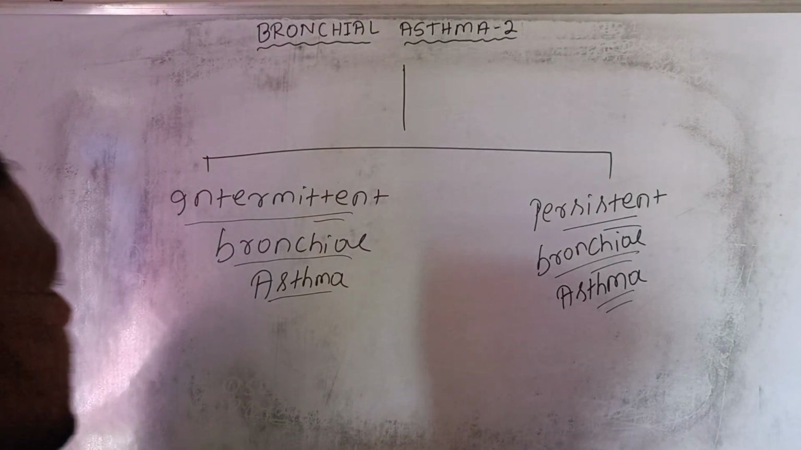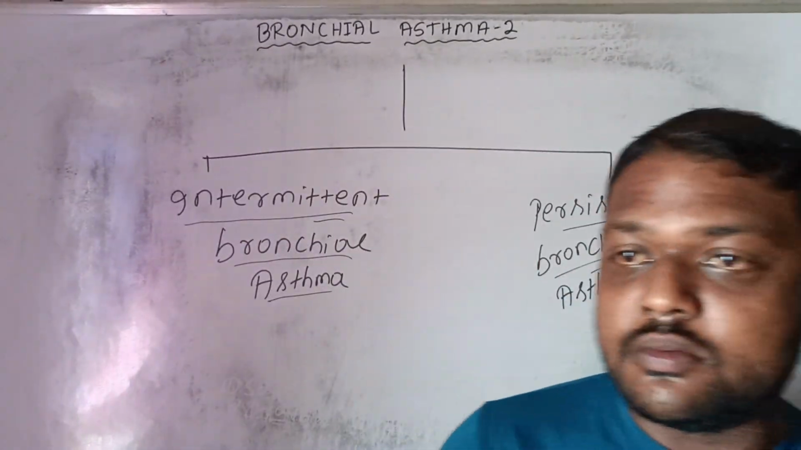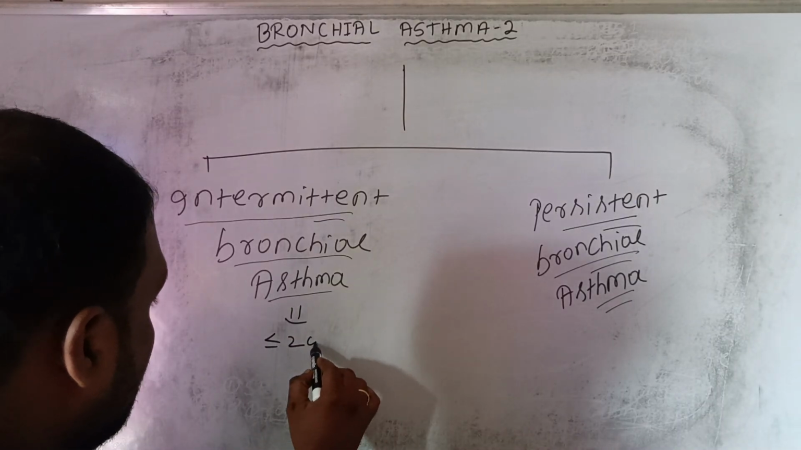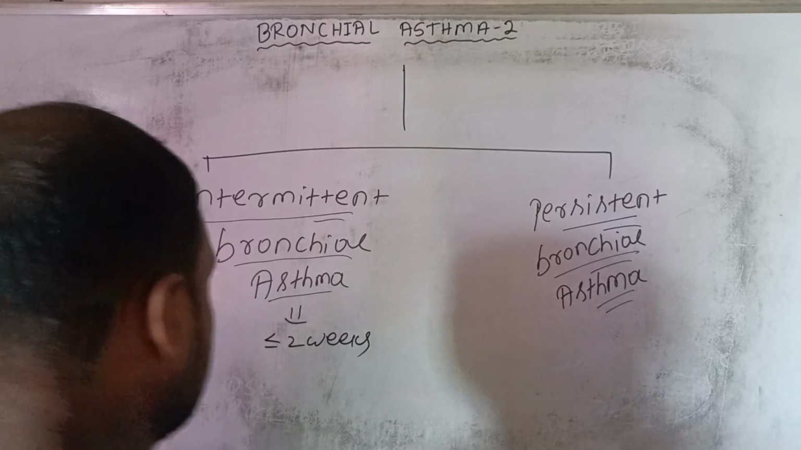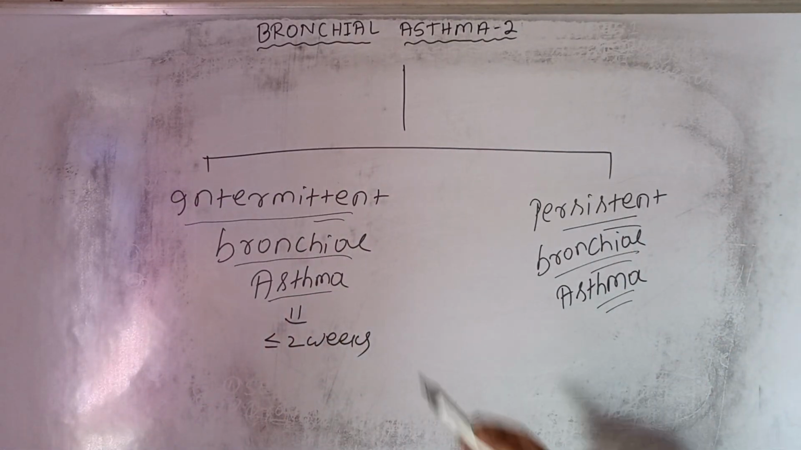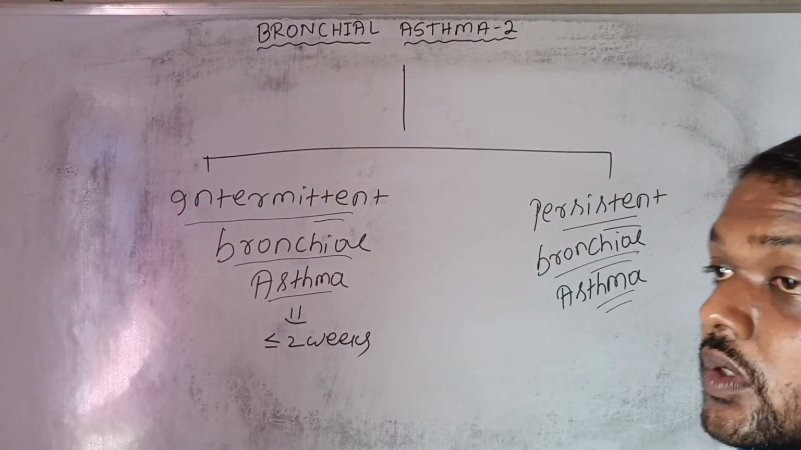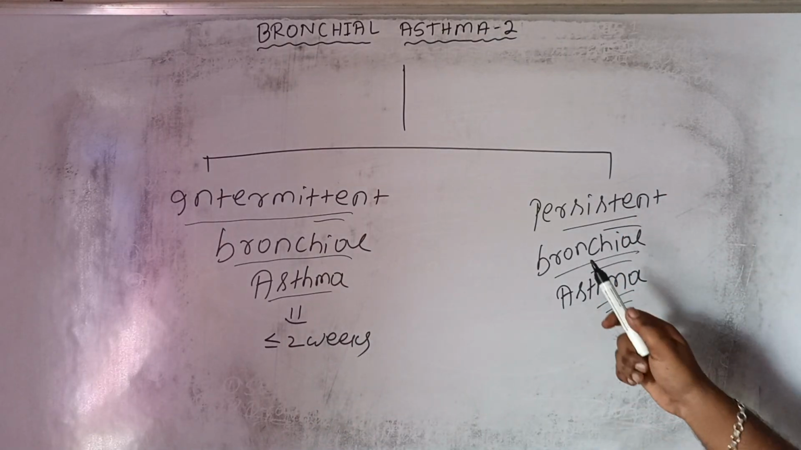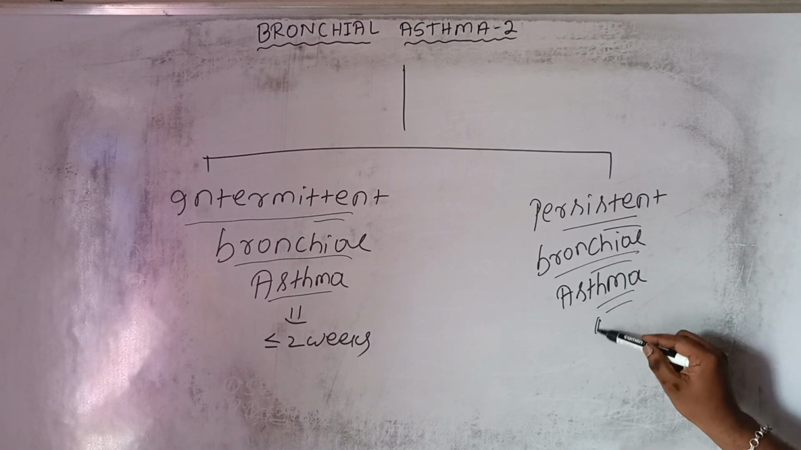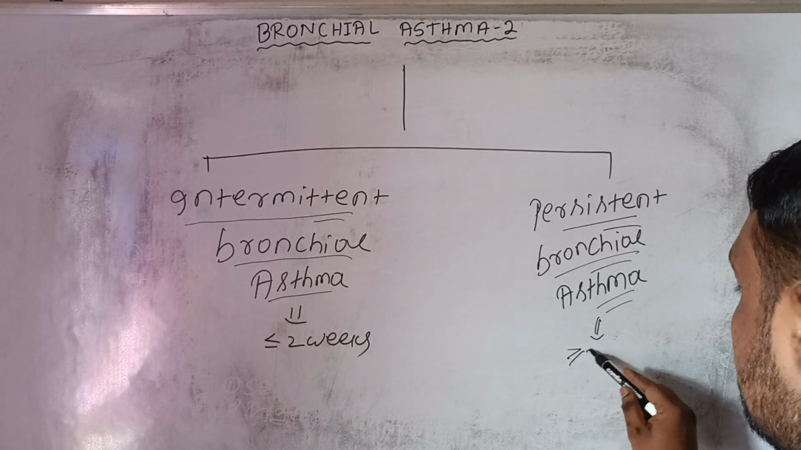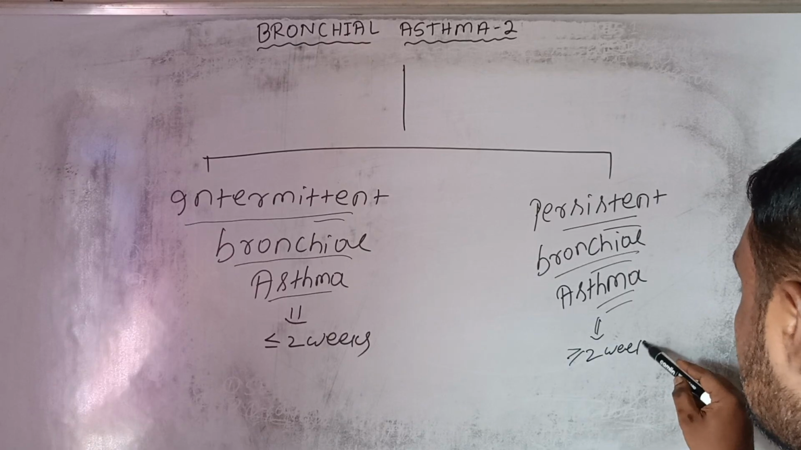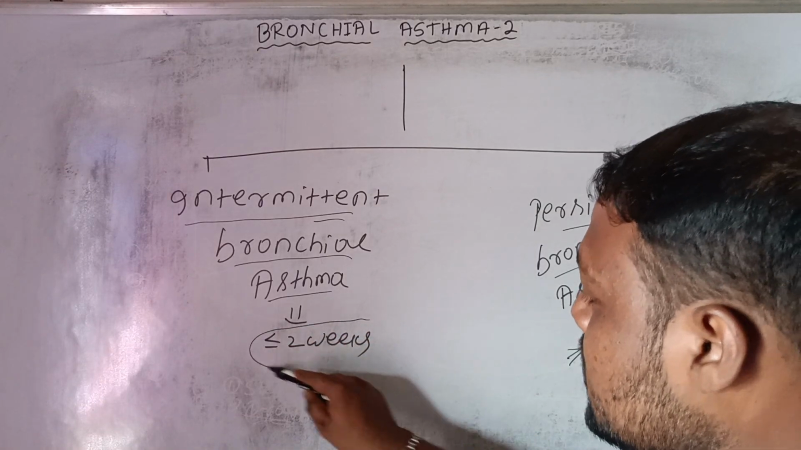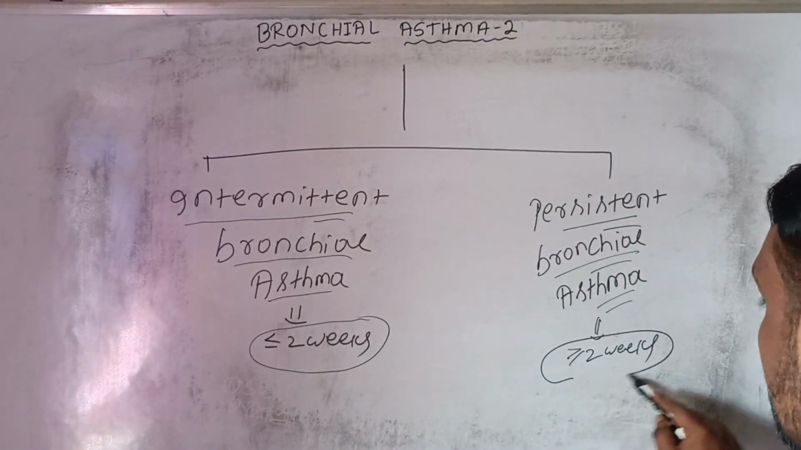So the intermittent bronchial asthma is less than or equal to 2 weeks. We call it intermittent bronchial asthma when it is less than or equal to 2 weeks. The persistent bronchial asthma is when it is greater than or equal to 2 weeks.